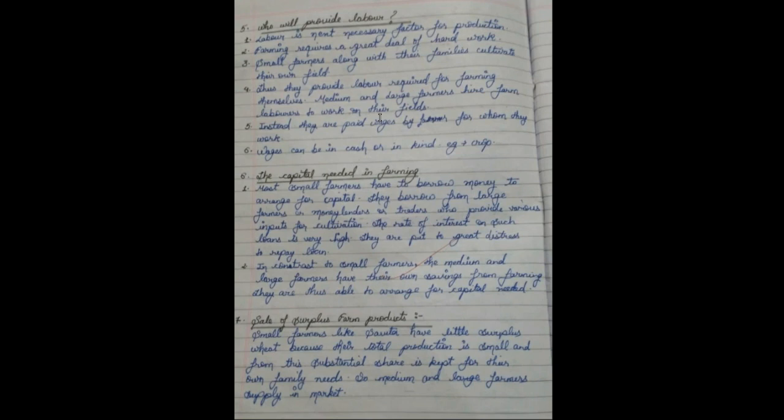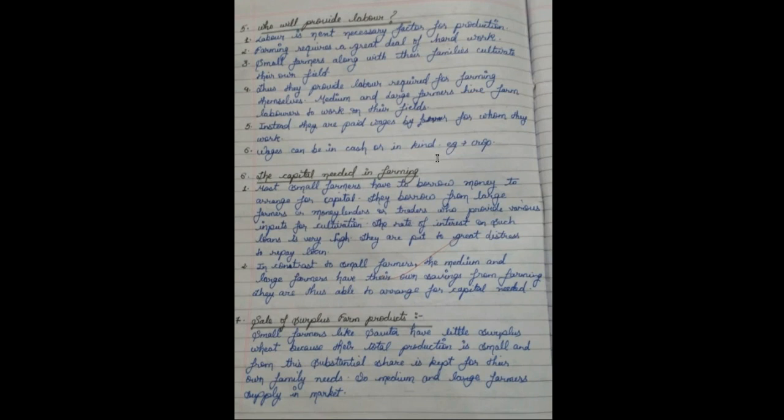And the medium and large farmers hire other laborers to work on their fields, and they give them wages also. Paid wages were given to those who worked in their fields, and the wages were provided in two ways. First is cash. The medium and large farmers give the salary to the hired laborers in cash or in kind.